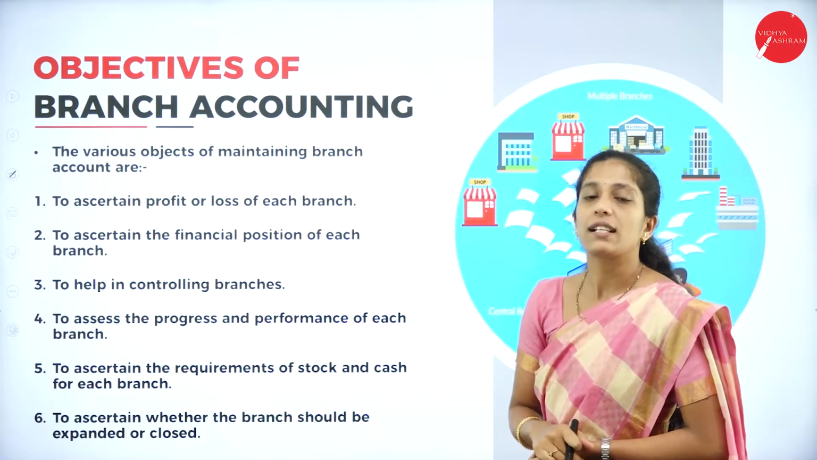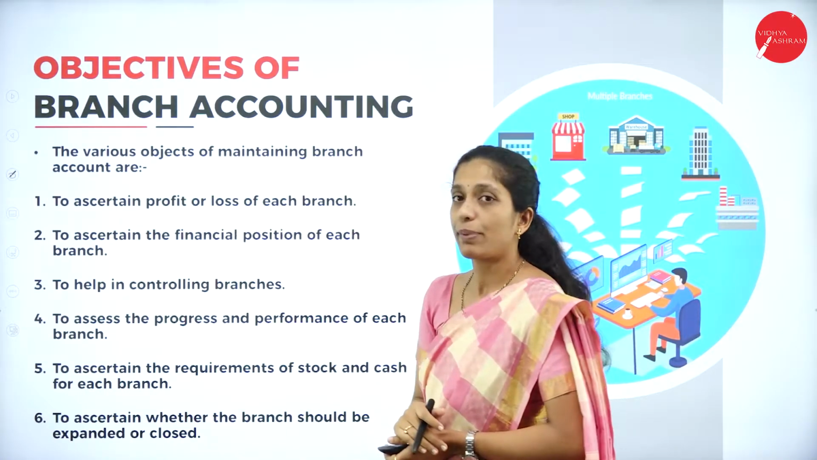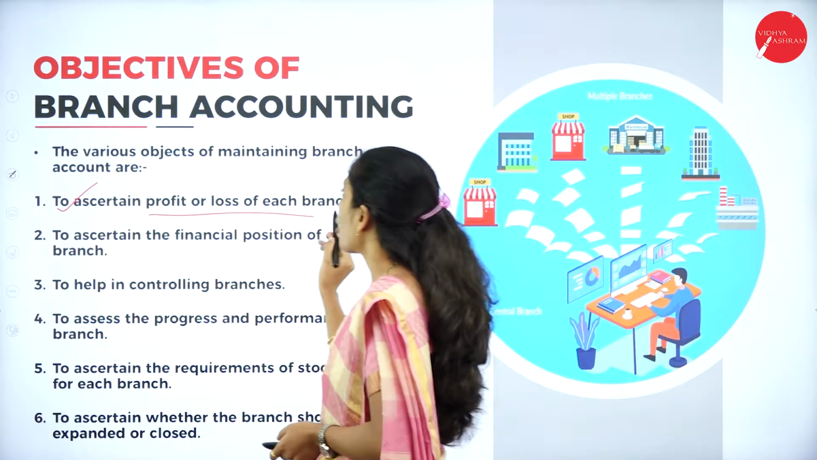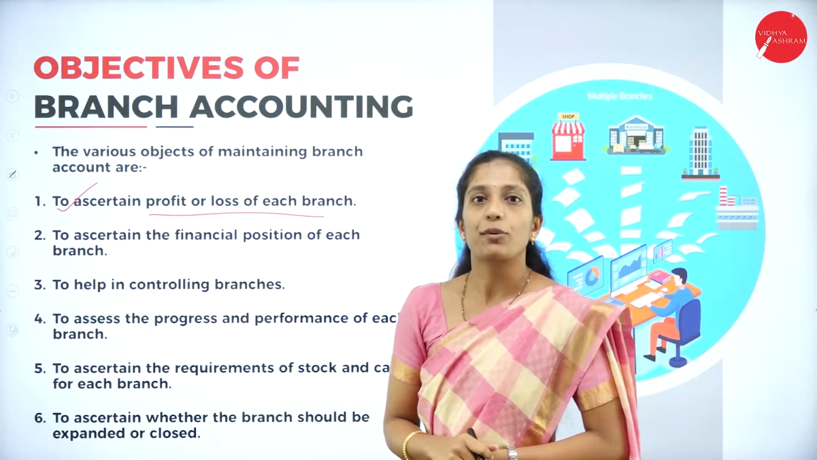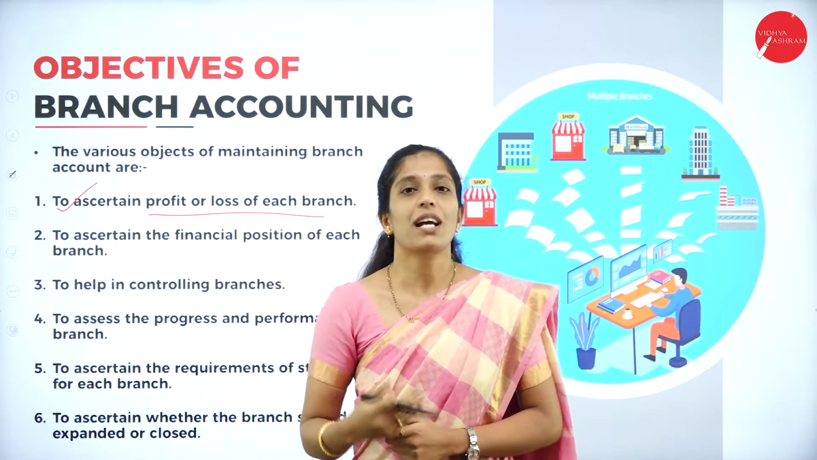Now let us see what are the objectives of branch accounting. The various objectives of maintaining branch accounts are, so the first one is what? To ascertain the profit or loss of each branch. Of course, I have told you we are going to prepare branch accounts or accounts for each and every branch. So why are we maintaining that?